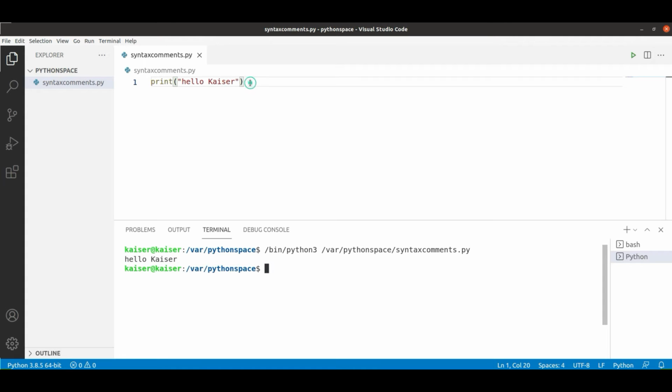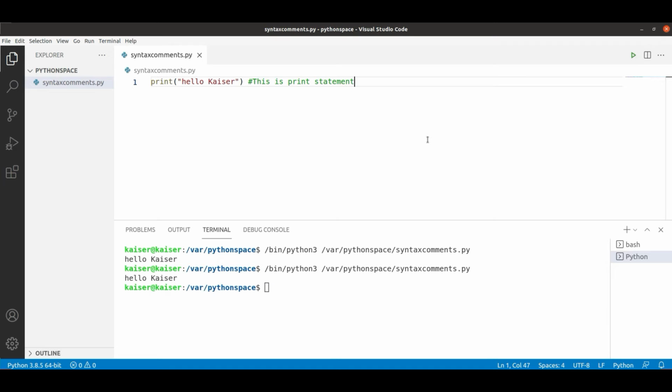Now in the same file I'm going to write many things. I want to comment this line. Comment in the sense that I don't want this line to be read by my Python file. So I'll just put a hash to comment that particular line. Or else you can write a comment saying this is a print statement. Like this I can write.